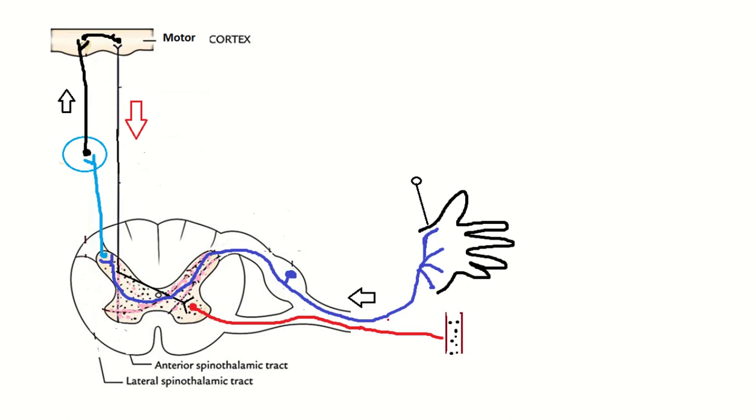So some nerves carry sensory information. This is a sensory nerve, and when it enters the central nervous system, it is known as the ascending tract. Some axons carry motor impulses, and this is also known as the descending tract, and when it exits the central nervous system, it is known as the motor nerve.